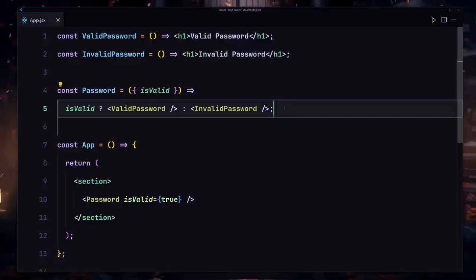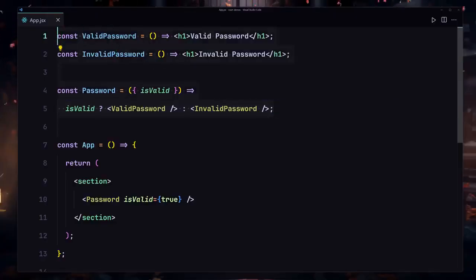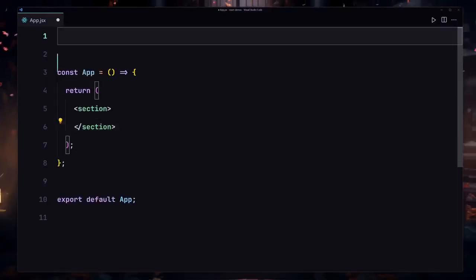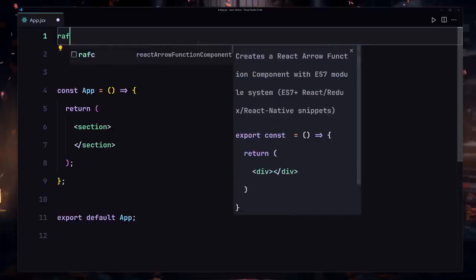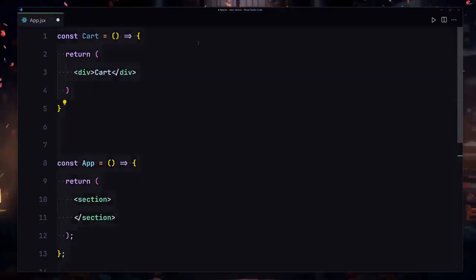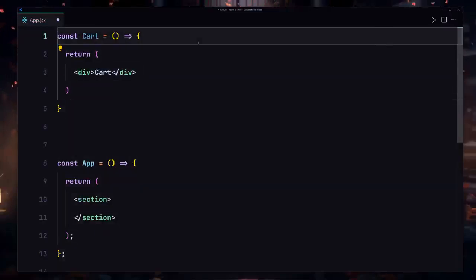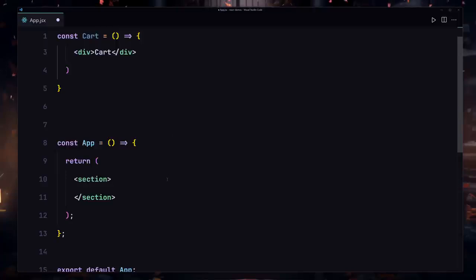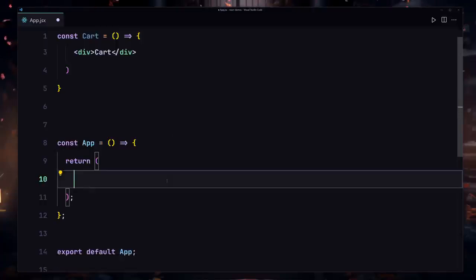Now let me give you one more example by using the AND operator. So I'm going to just remove all of that coding from here, and now I'm going to create a separate component with the name of Card. So I'll just give it the name of Card, and I'm going to remove that from here, and this is how we are going to be creating our component. And I'm going to also call this component right here inside my App. So I'll just remove that and render my Card component right here.